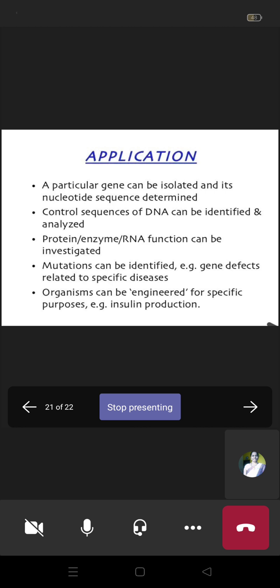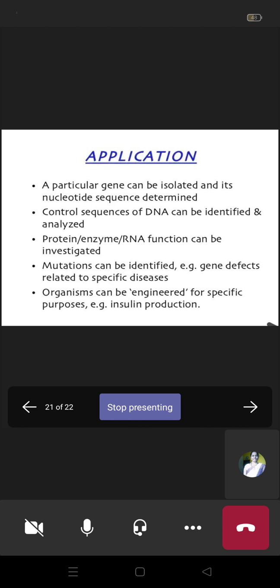Then next, the applications of vectors. A particular gene can be isolated, its nucleotide sequence determined, and control sequences of DNA can be identified and analyzed. So first, what we have to do is isolate the desirable gene.